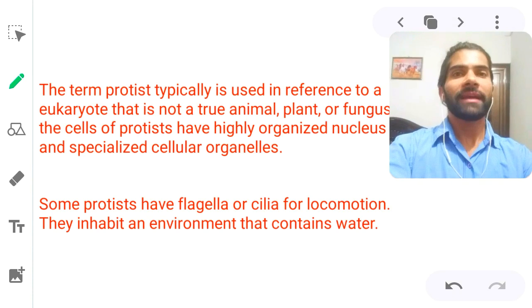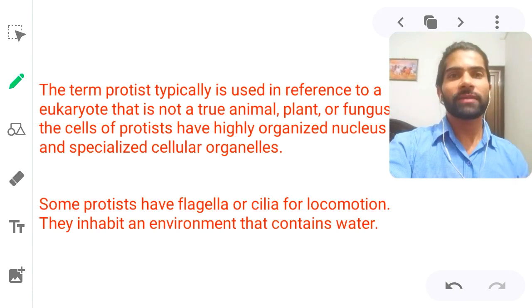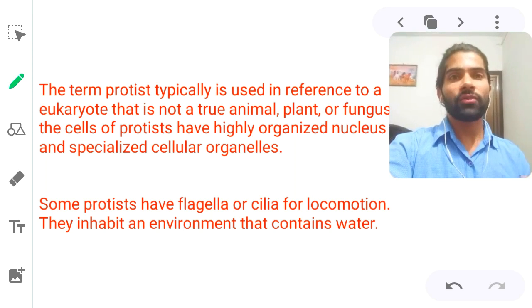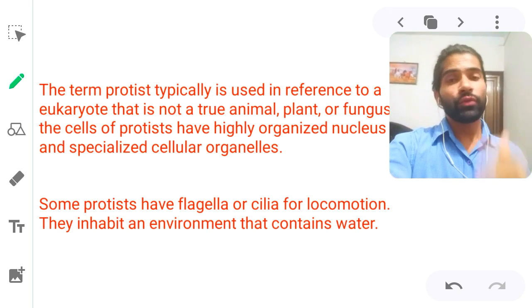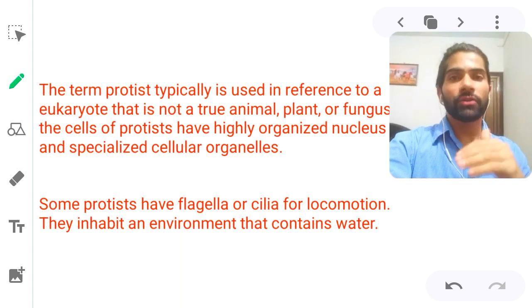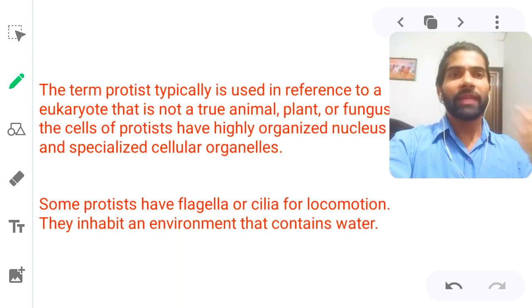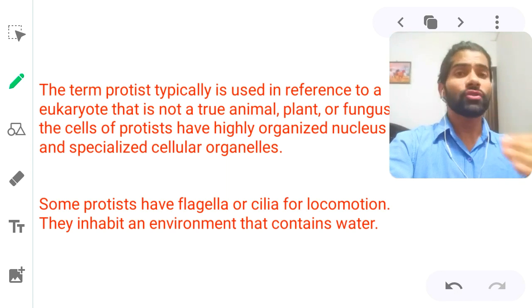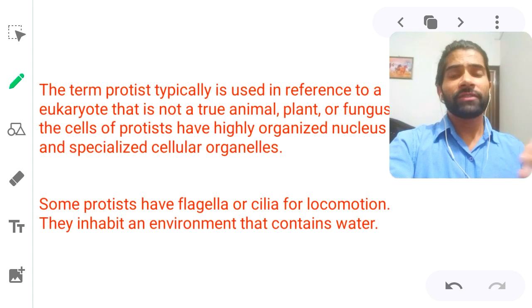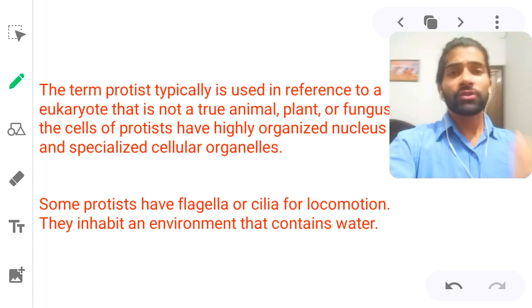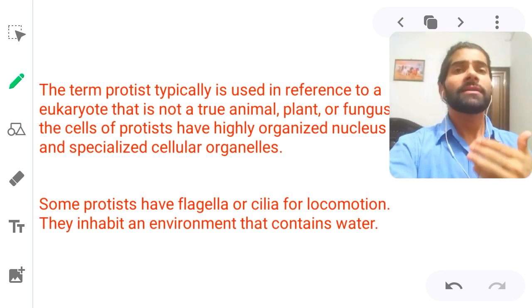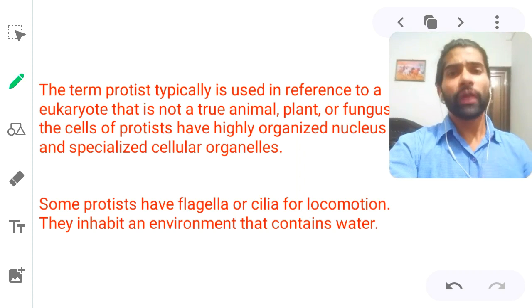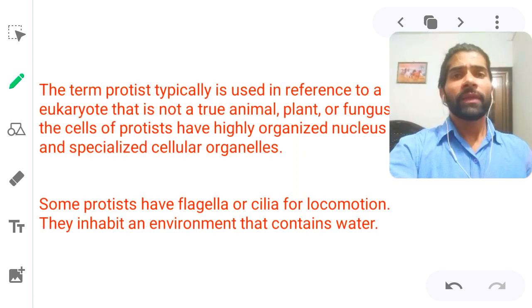Next, the term Protista is typically used in reference to a eukaryote that is not a true animal, plant or fungus. The cells of protists have a highly organized nucleus and specialized cellular organelles. Definitely protists are eukaryotic, but not the true type of eukaryotic cell. In animals, plants and fungi, different cells group together and form tissue. That is not happening here, because it is eukaryotic but not the type of eukaryotic cell that we see in animals or plants.